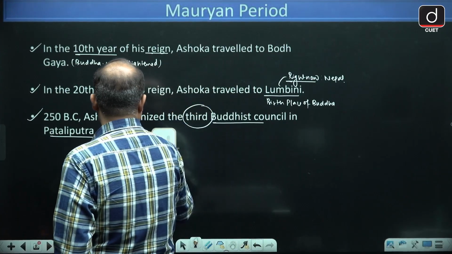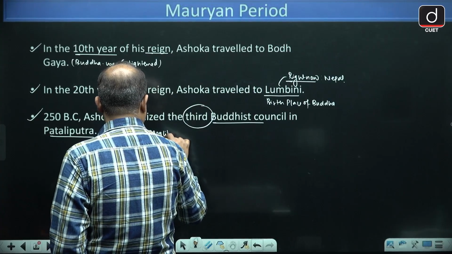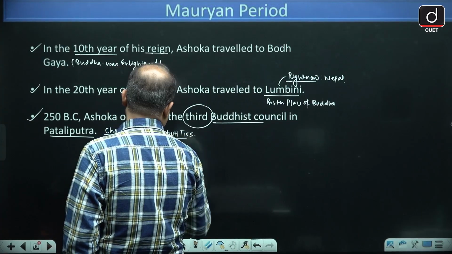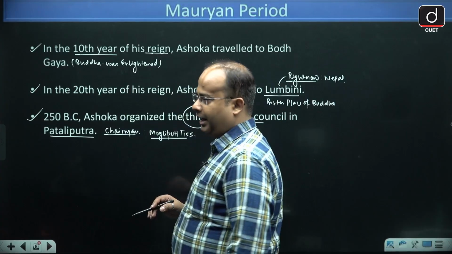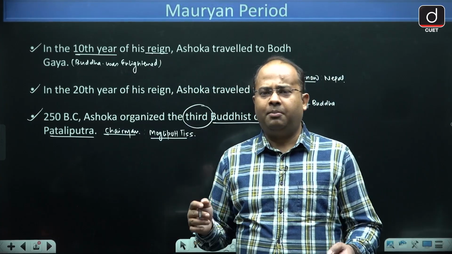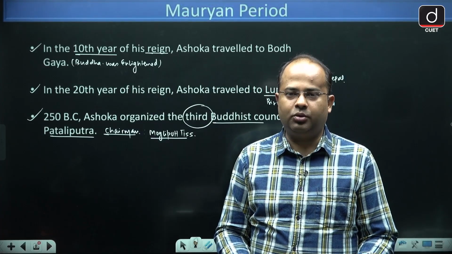No, that was Mogli Puttatis, not Sabbakami. Mogli Puttatis was the chairman of the Third Buddhist Council, and he was also a Buddhist monk, and it was organized by Ashok in Patliputra, that is in Patna. I hope these points are clear to everyone.